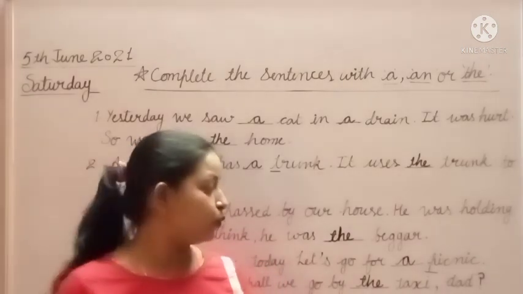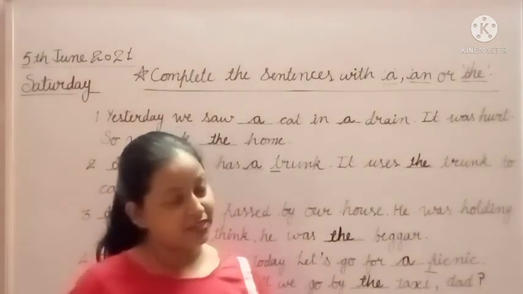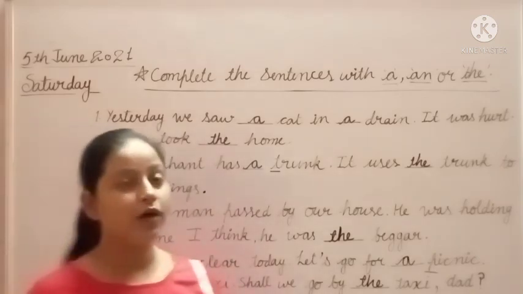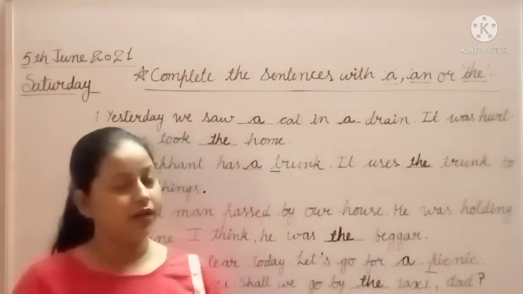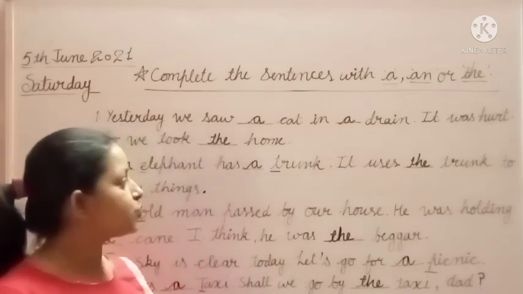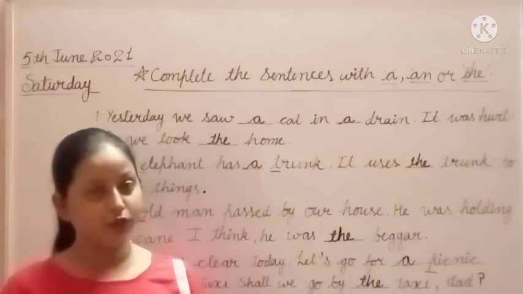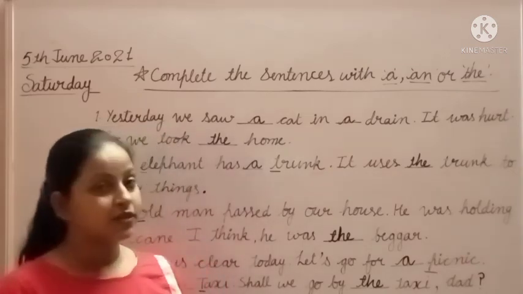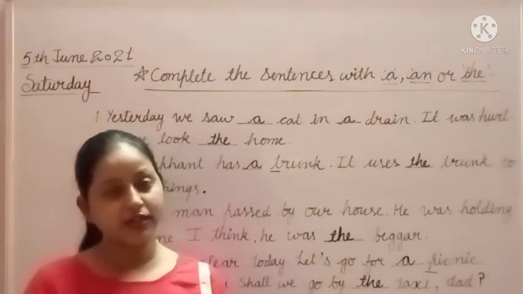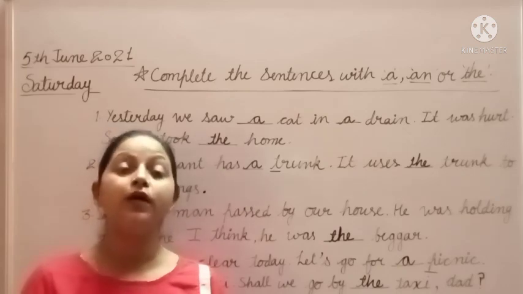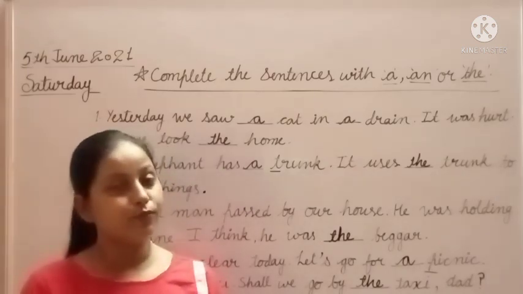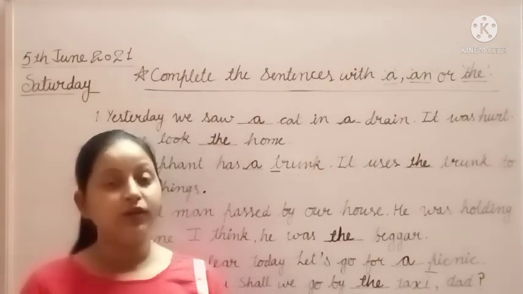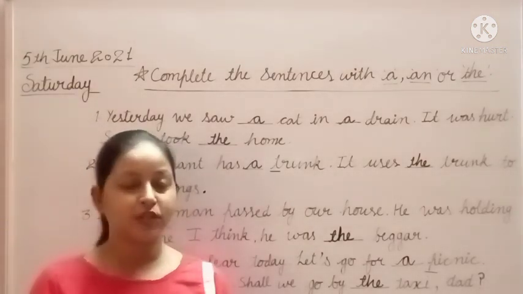That's why we use the with taxi. Very good, students. You all know how to use the articles here. So students, do this worksheet in your notebook and do the practice because practice brings perfection, and you have to do more and more practice of each and every topic of grammar. Okay students, bye bye. Stay home and keep safe.